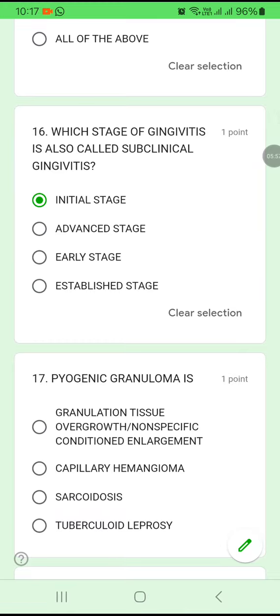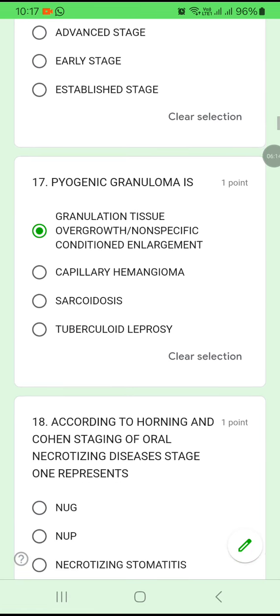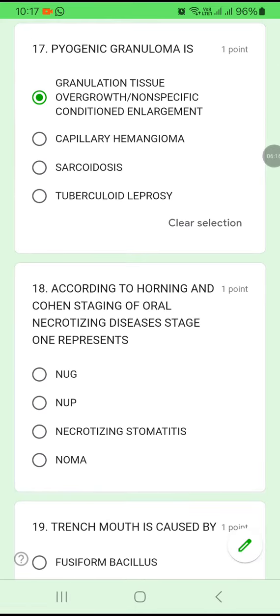Question number 17. Pyogenic granuloma is granulation tissue overgrowth, non-specific condition enlargement, capillary hemangioma, sarcoidosis, or tuberculoid leprosy? Pyogenic granuloma is actually a granulation tissue, isn't it? So option A is the answer. It's an overgrowth of the granulation tissue. Question number 18.